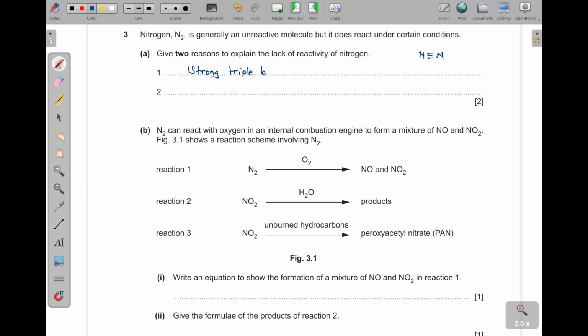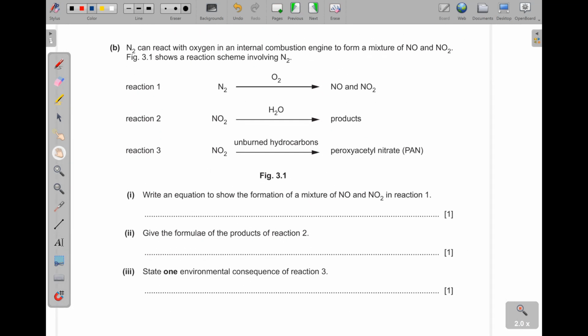A strong triple bond. And on top of that, this nitrogen is electronegative. So both of them are electronegative. They tend to pull the bonding electrons towards themselves. So the polarity here disappears. Okay? The dipoles here will disappear, and that therefore means it is going to be nonpolar. So something that is nonpolar, you have to use harsher conditions to cause it to react. So the other reason is that it is non-polar.